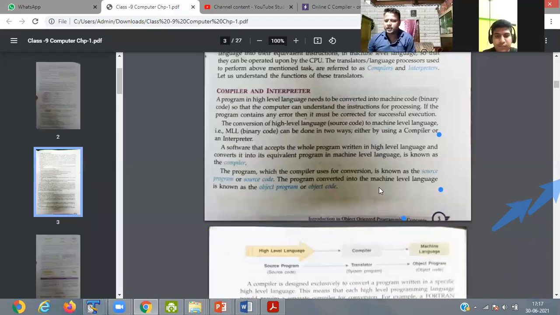Compiler and interpreter. A program in high level language needs to be converted into machine code so that the computer can understand the instruction for processing.